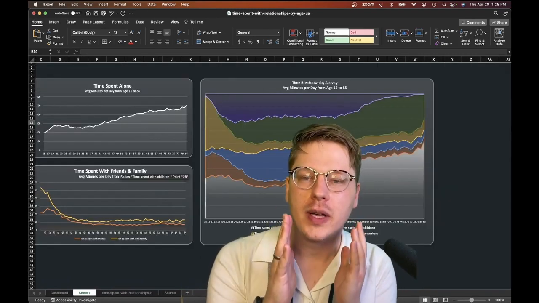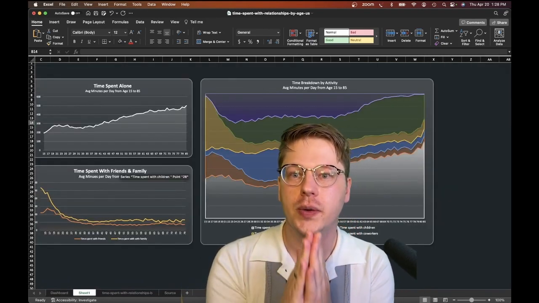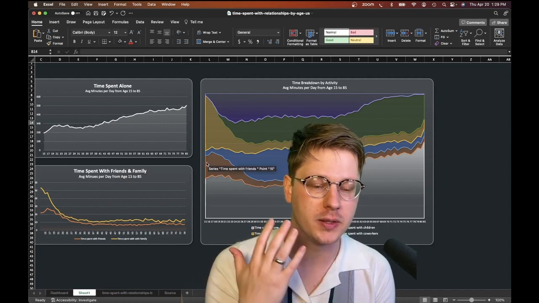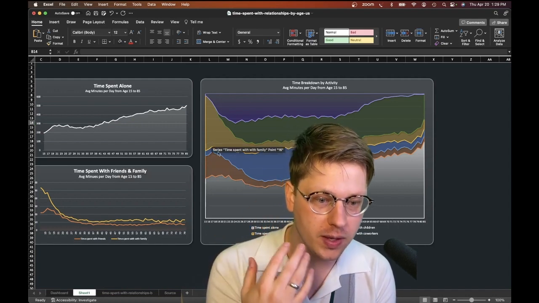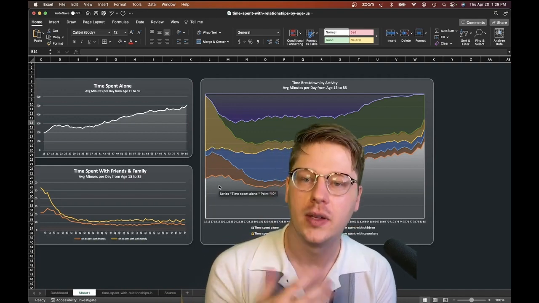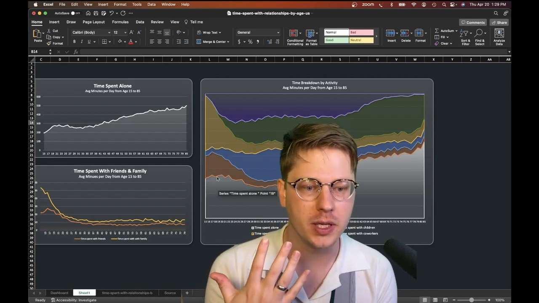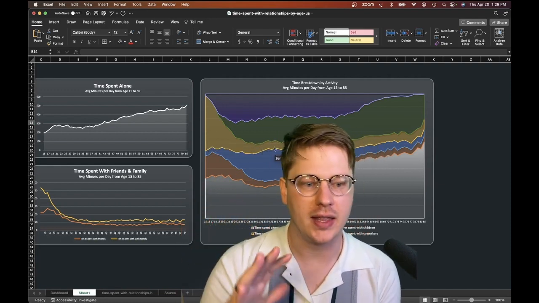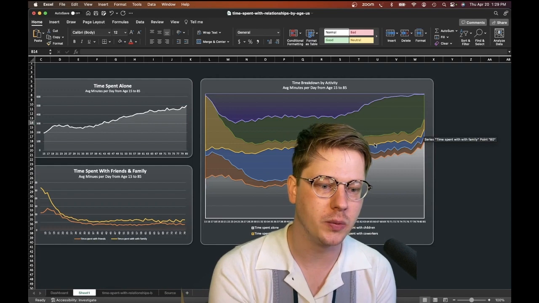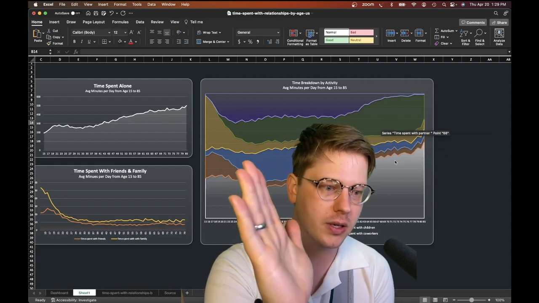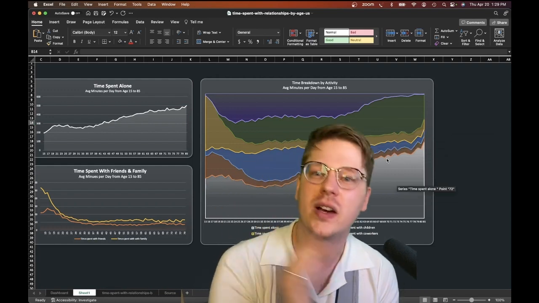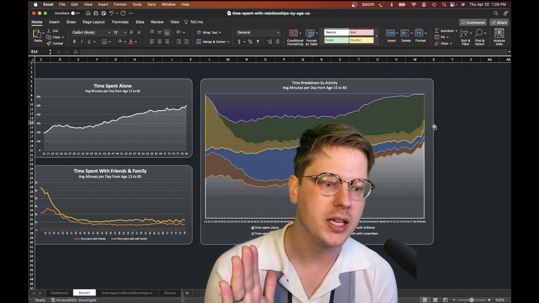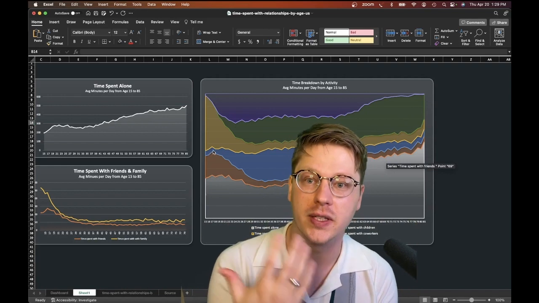Then we come over and we have the stacked area chart. Now this is showing us proportionality, right? We go from when we're young, spending a lot of time with friends, a lot of time with family, and less time alone, but some time alone. And then as time passes by, we see these trends that eventually push us to a period in which we spend most of our time either with our partner or by ourselves. It's very easy for somebody to see that general trend over time by comparing each of the proportions on either side of the stacked area chart.